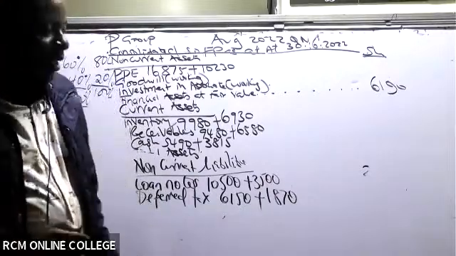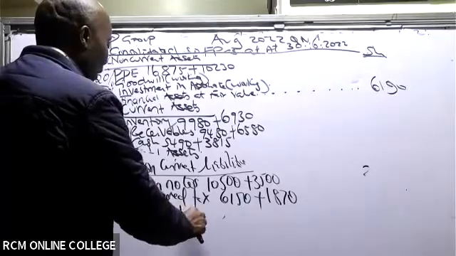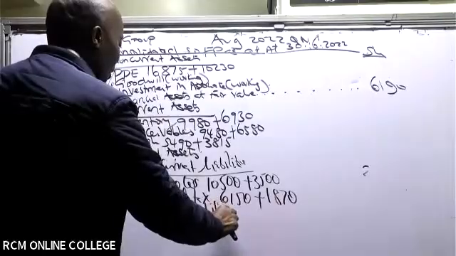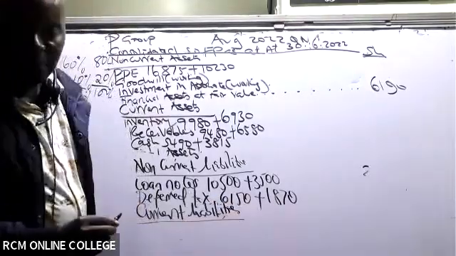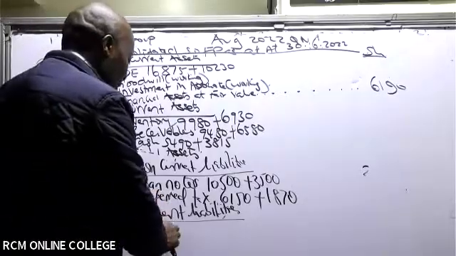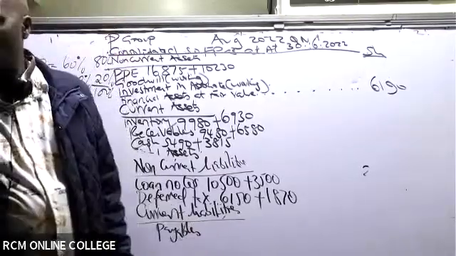So write there current liabilities. What do we have there? I can see payables. What figures do we have there?